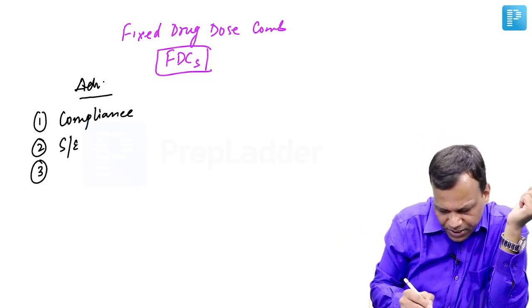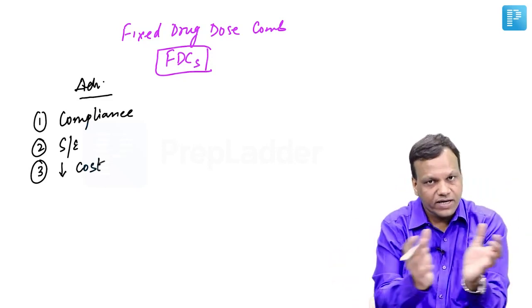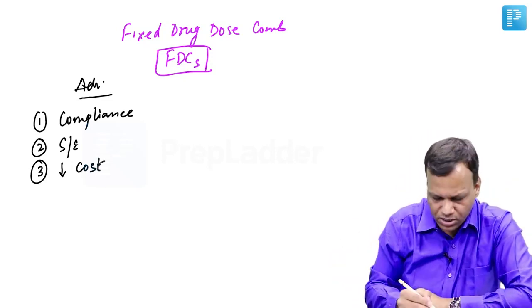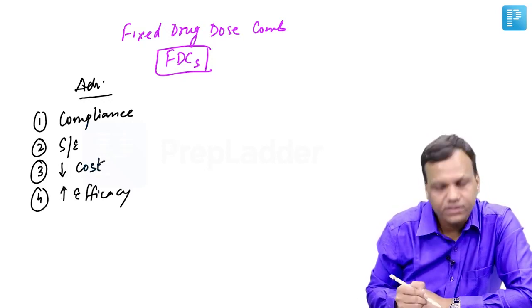Then there may be a decrease in cost, because we do not need to develop 2 separate drugs. So one drug is containing both, the cost may reduce. Then sometimes the efficacy may increase. One drug may increase the effect of the other drug.